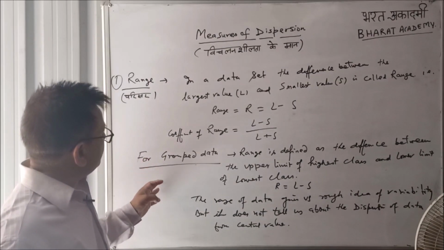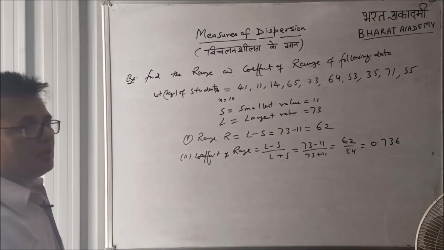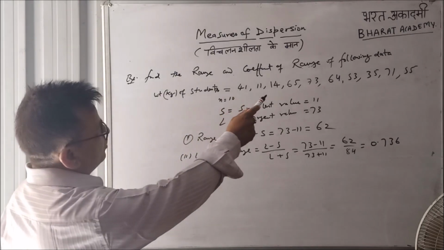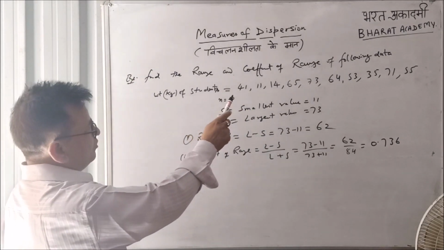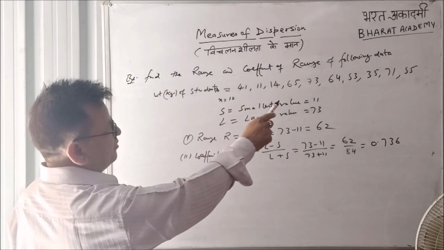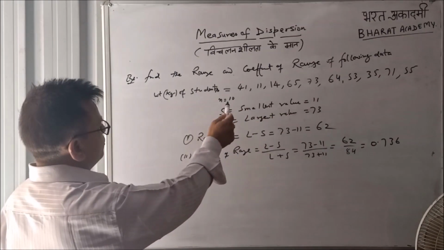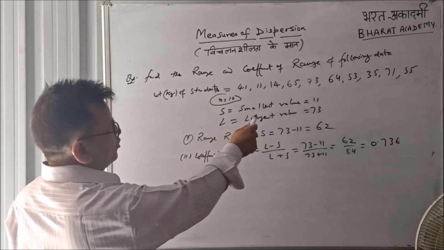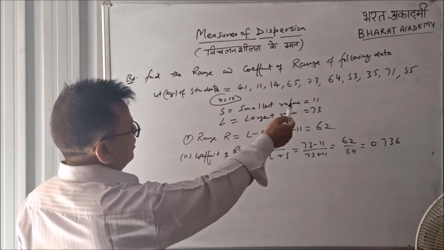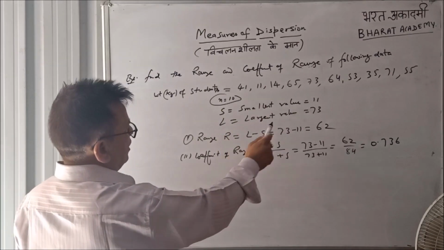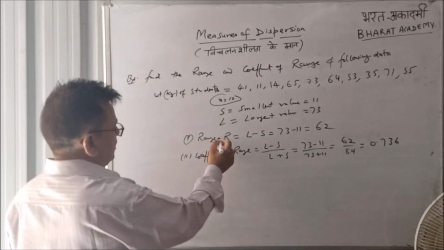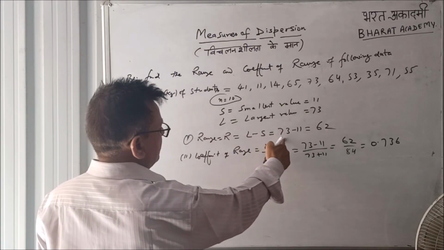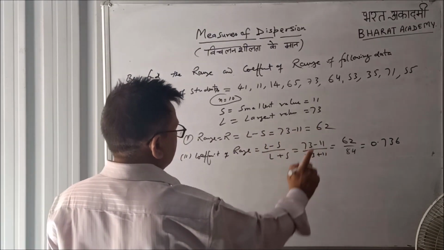Now we will explain it by giving an example. Find the range and coefficient of range of the following data. Weights in kg of students are 41, 11, 14, 65 up to 55. Number of students is 10. The smallest value of these given values is 11. Largest value is 73. Range R will be L minus S, largest 73 minus smallest 11, that is 62.